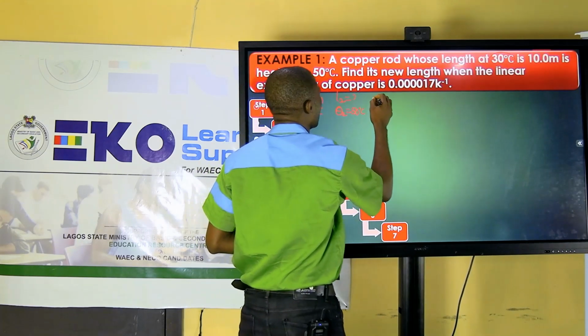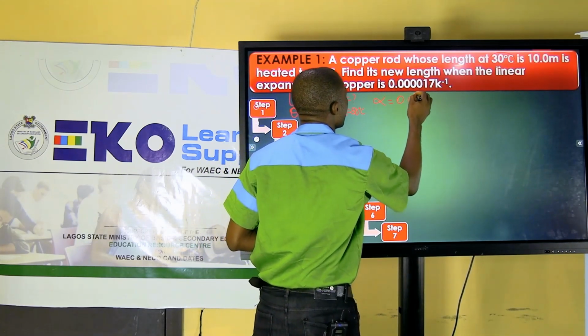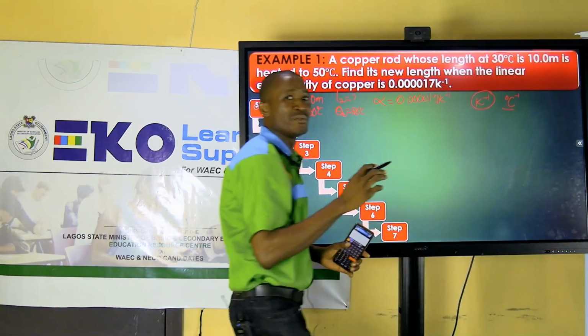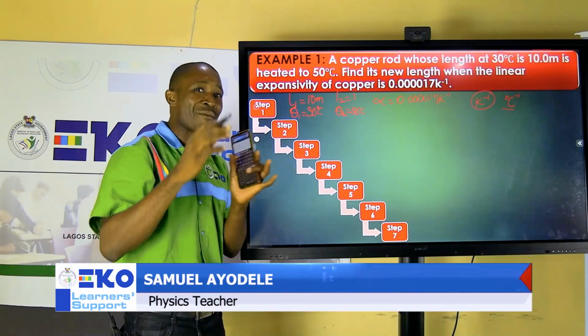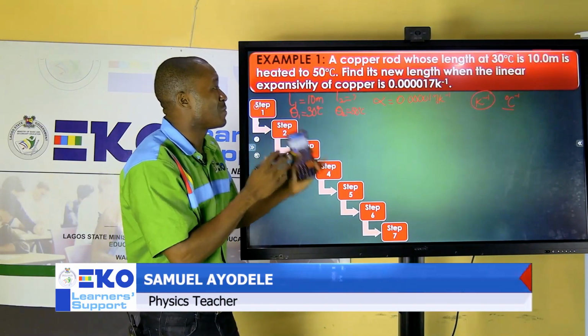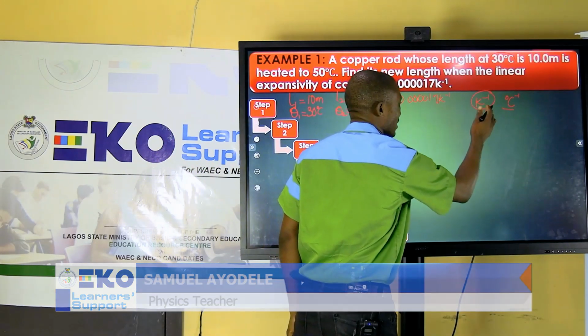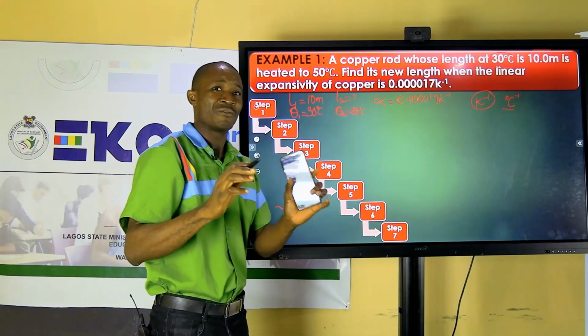When the linear expansivity, alpha, is 0.000017 per Kelvin. Now, let me comment on this. The SI unit of linear expansivity is per Kelvin. At another point, it can also be written as per degree Celsius. This can be done interchangeably because both Kelvin and degree Celsius have the same fundamental interval. So the change that you experience in Kelvin is the same change you experience in degree Celsius. When you have it as per degree Celsius, it's still fine. You can go with it.